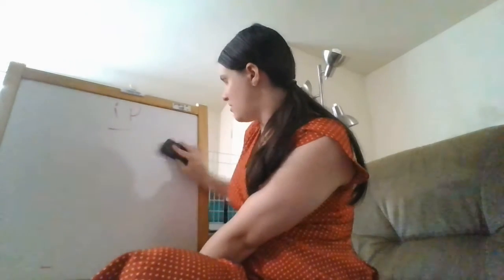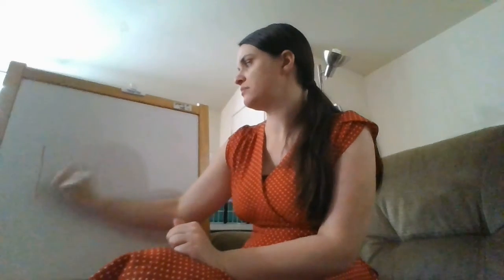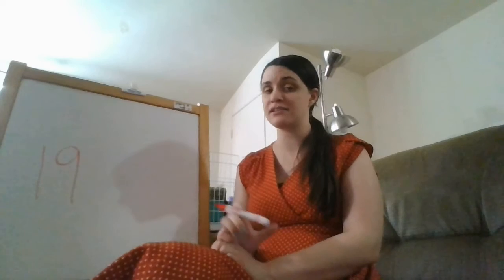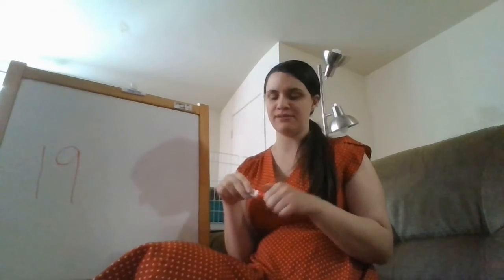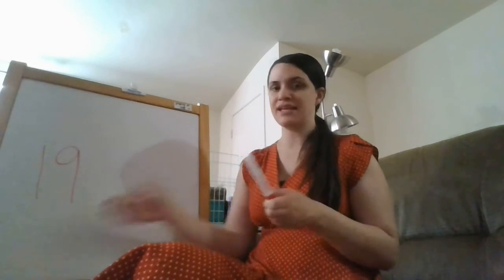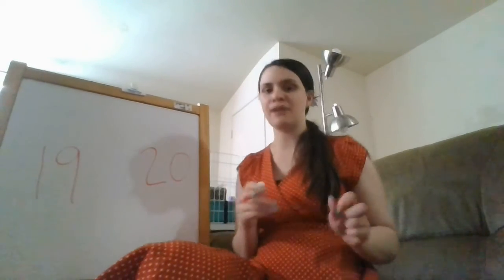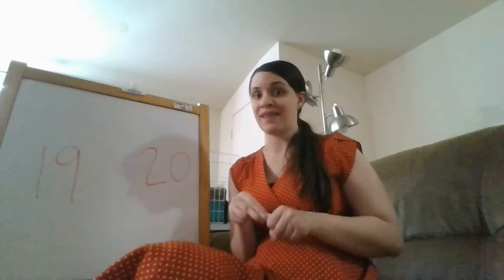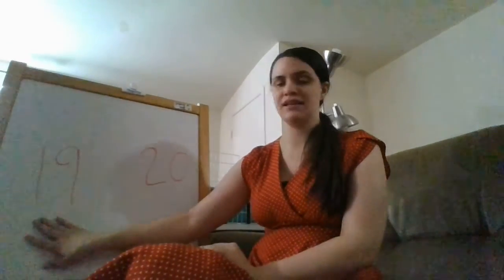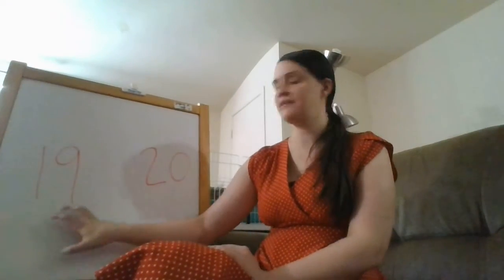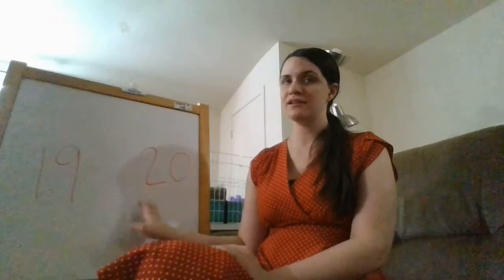So now let's do our numbers of the month. What number is this first one? What number is a 1 and a 9? This is 19. Can we say 19? 19. Very good. And then our next number is a 2 and a 0. What number is a 2 and a 0? That is 20. Good. So could we say 19, 19, 20, 20. One more time. 19, 19, 20, 20.